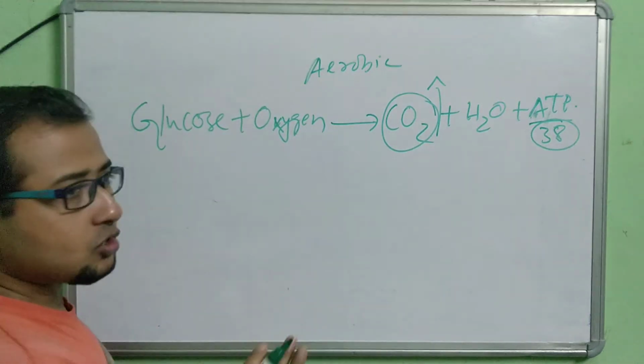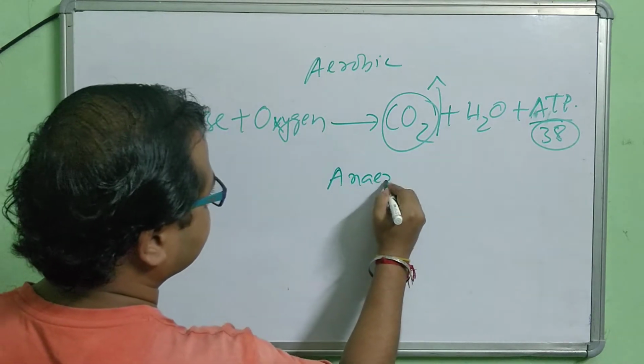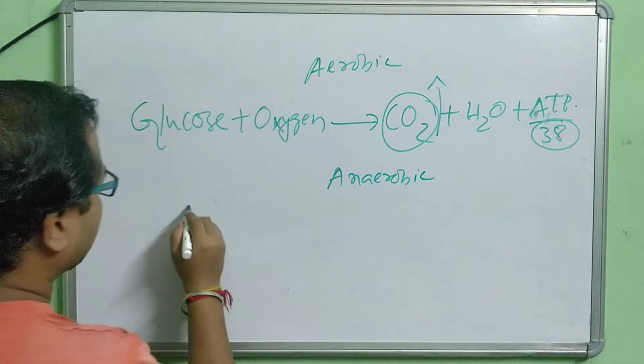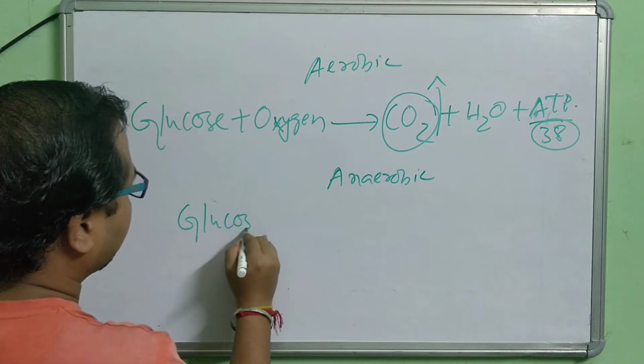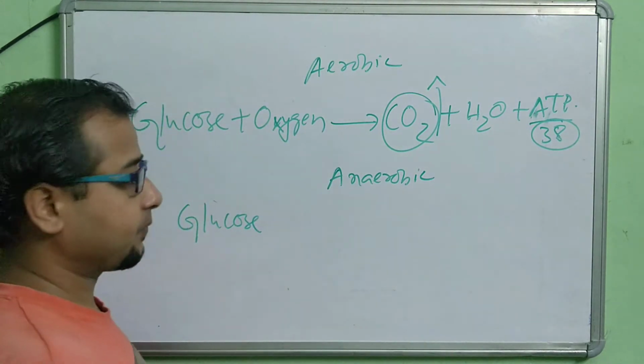Now in case of anaerobic respiration, the glucose needs to be broken down, but we will not write oxygen here because oxygen is not used.